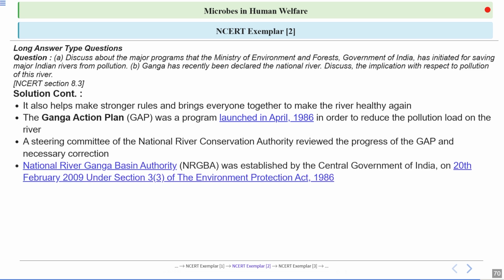The National River Ganga Basin Authority was established by the central government on 20th February 2009 under the Environment Protection Act of 1986. This authority was created to coordinate and oversee all the efforts to clean and protect the Ganga. It also declared the Ganges as the national river of India.